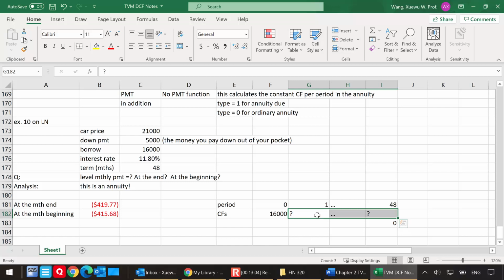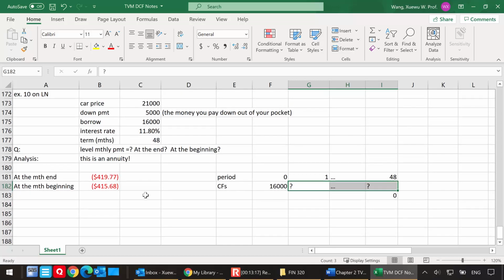All right, this is the months and the payments. The way I indicate this, question mark underneath 1 all the way through 48, that is the end of each period. So that is the ordinary annuity case. If you want to do this simple timeline for the annuity due, everything is going to be shifted towards the left for 1 period.